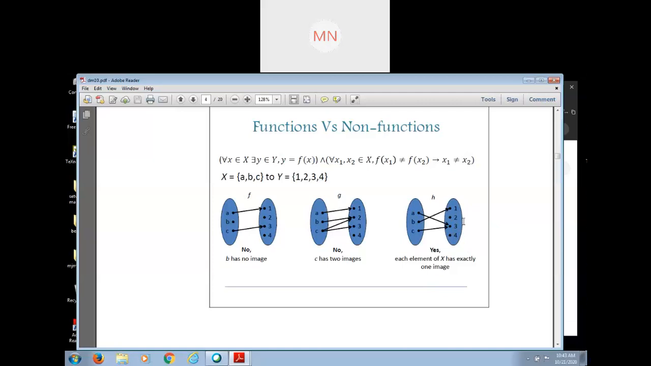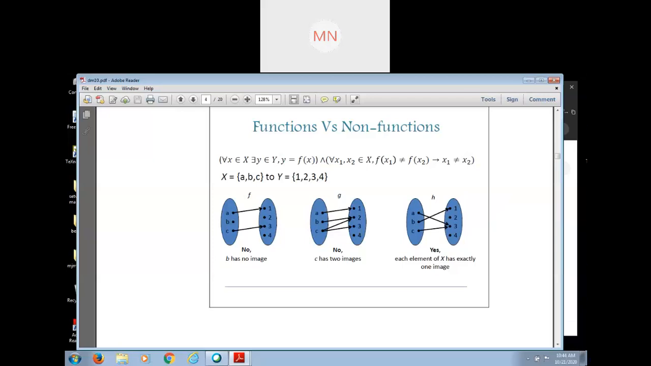Range is what? Range is the collection of those elements which are the image of the first set. So the image of the first set is here 1 and 3. So range is 1 and 3. And from this we say that range is a subset of codomain. Okay, you can write it as a note: range is a subset of codomain.